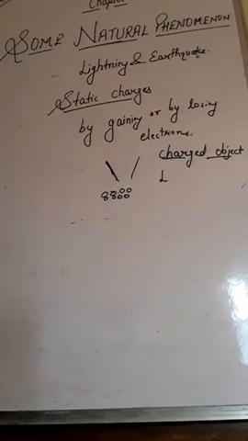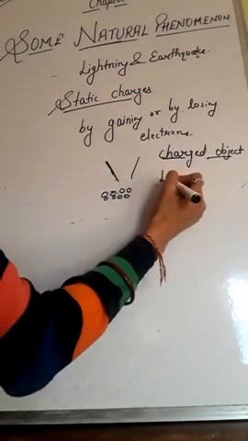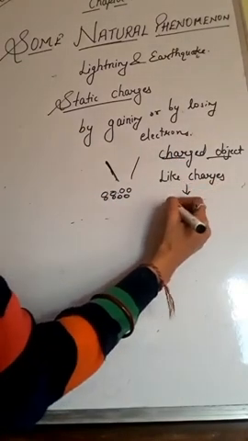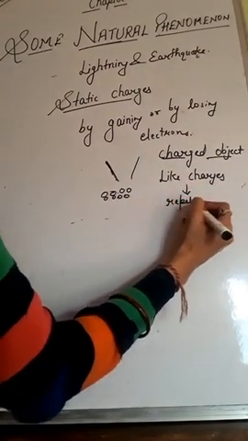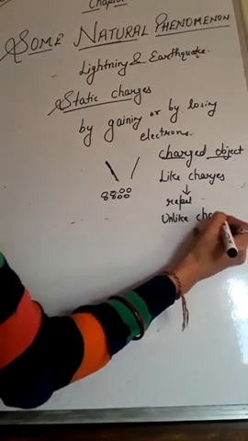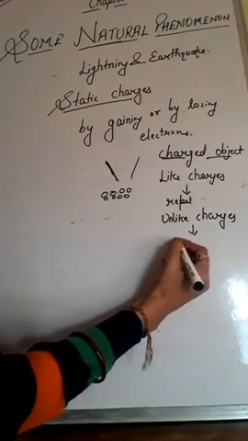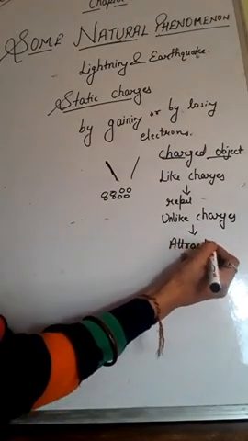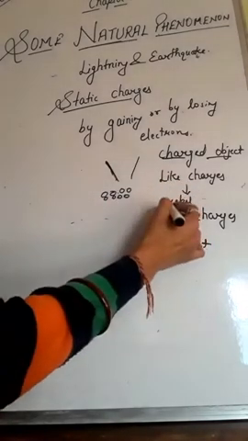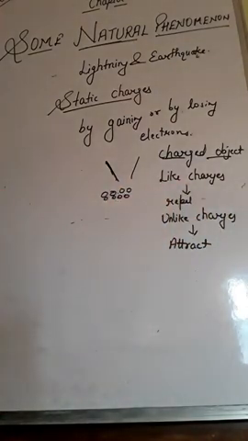And one important thing you know very well is that like charges, meaning same charges, repel each other, and unlike charges, meaning opposite charges, always attract each other, right? If two objects get the same charge, they repel each other, and if two objects get opposite charge after rubbing or some other process, they attract each other.